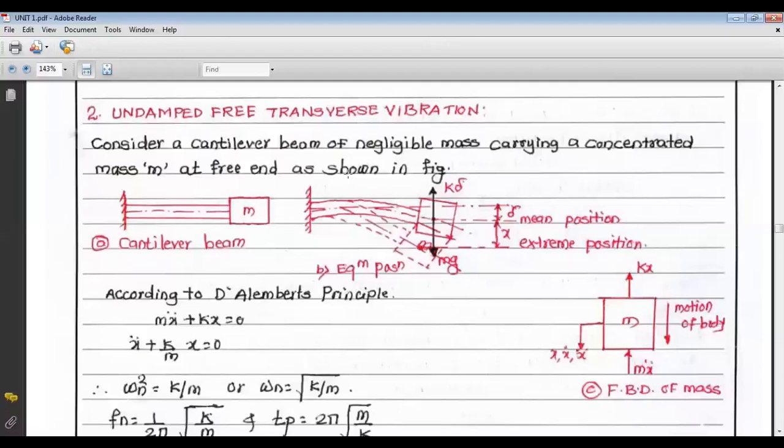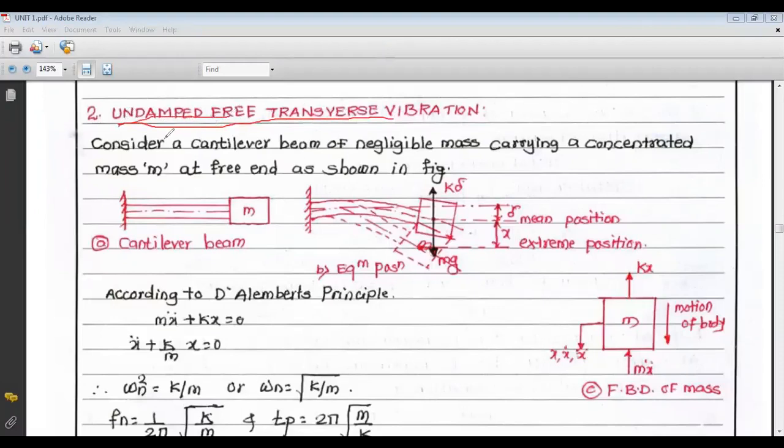Now, up till now we have seen the longitudinal vibration and how the natural frequency of longitudinal vibration can be found out by using various methods like D'Alembert's principle or equilibrium method, then the energy method, and third the Rayleigh method. The second type of vibration is called transverse vibration. So we are seeing undamped free transverse vibration, and we have to find out the natural frequency.